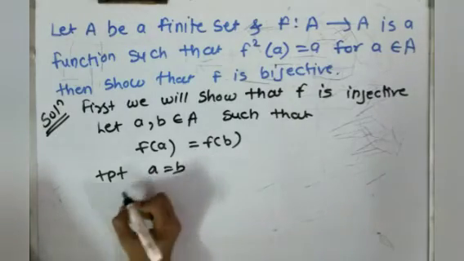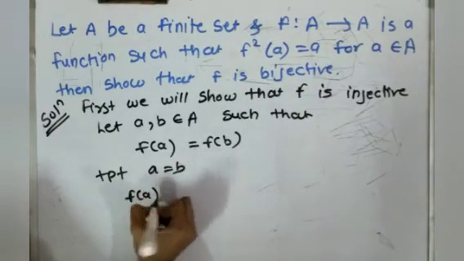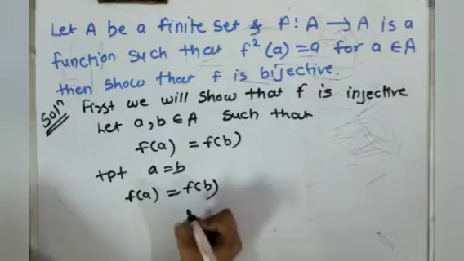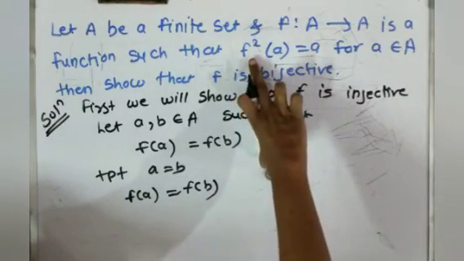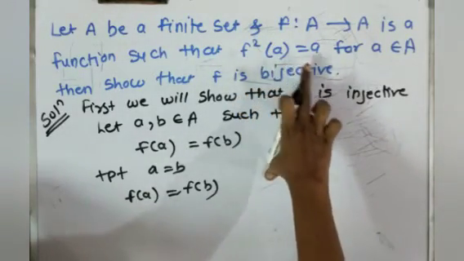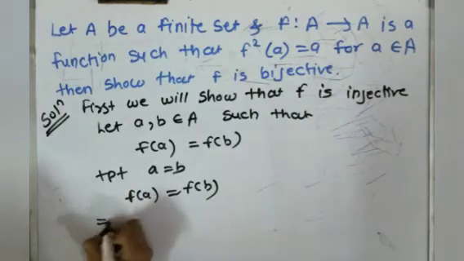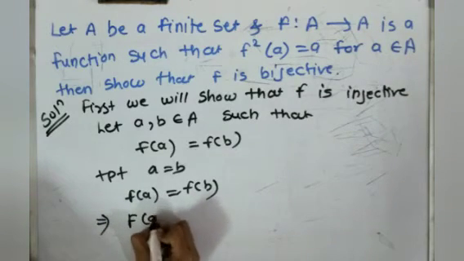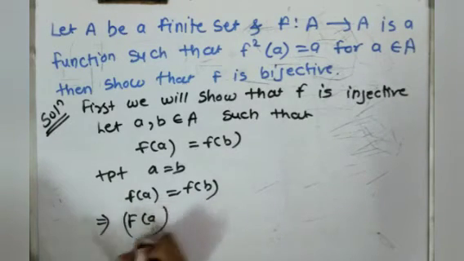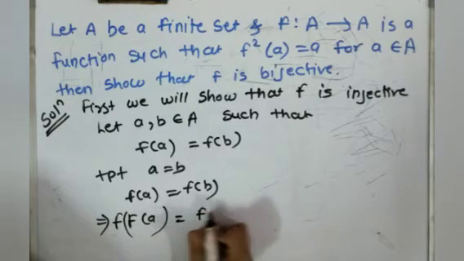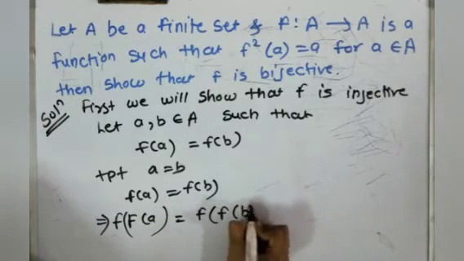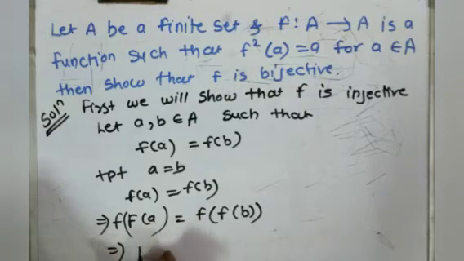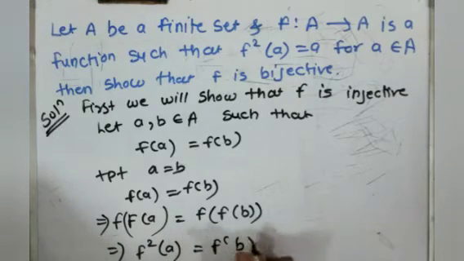But f of a equals f of b, and we have the value for the function f squared of a equals a. So we will apply f on both sides. So we get f of f, f squared of a, same as f squared of b.